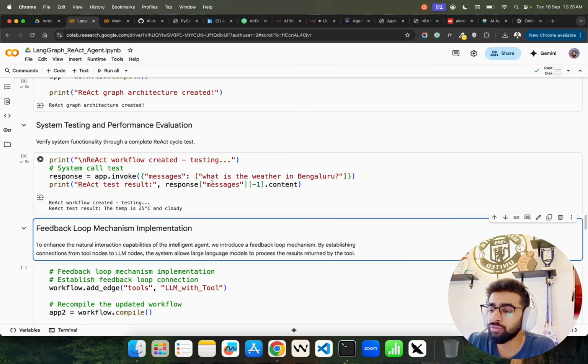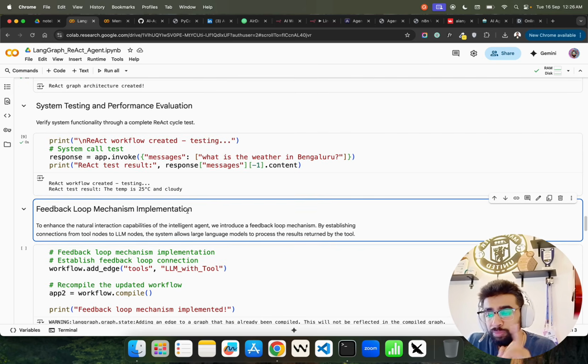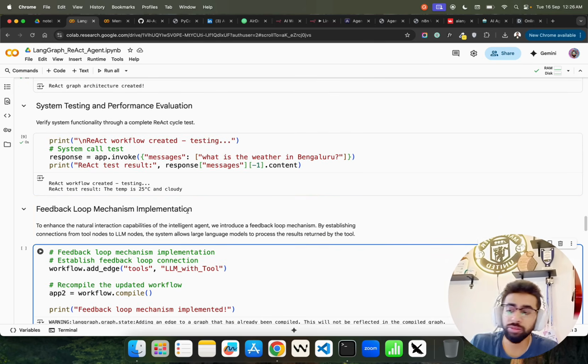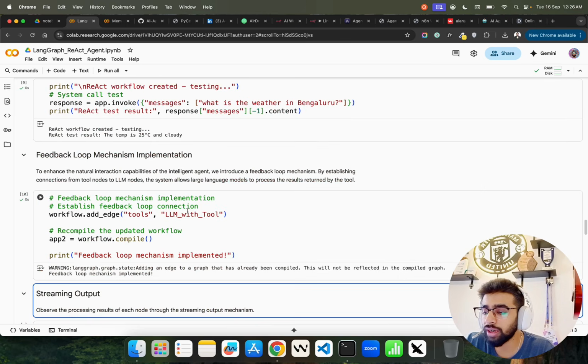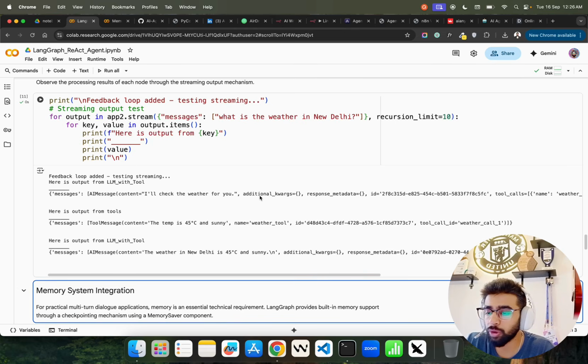I'm asking what is the weather in Bangalore? And you can see it says the temperature is 25 degrees Celsius and cloudy, because we have defined it above. But that's not the main agenda of this video. The agenda is about memories and stuff. If you look here, it also has streaming output. It gives you the streaming output, you can see.